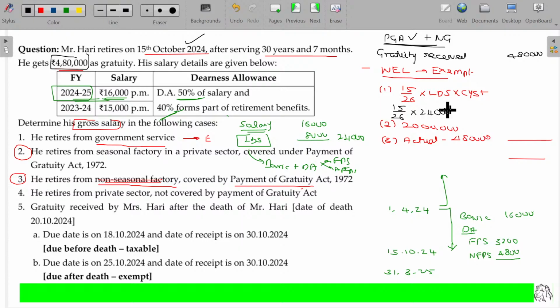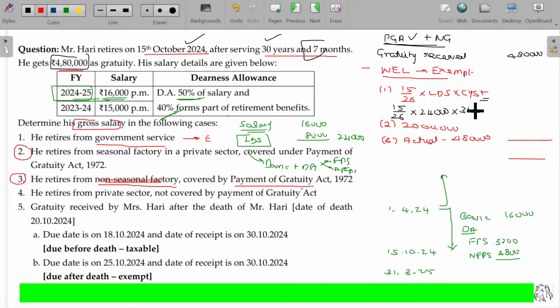Now what about the completed years of service? It's completed years of service and part thereof. Part of the year is also considered as 1 year. 30 years 7 months will be considered as 31 years. Now come on, tell me the value here. 15 by 26 and 24,000 into 31 years. How much?